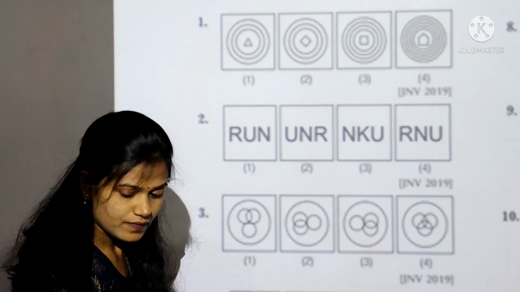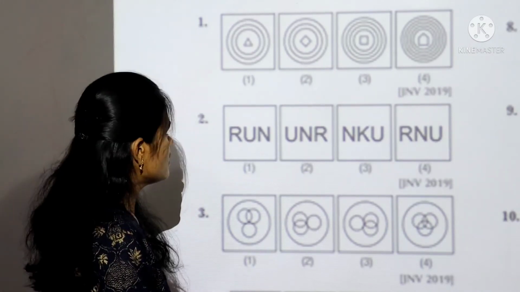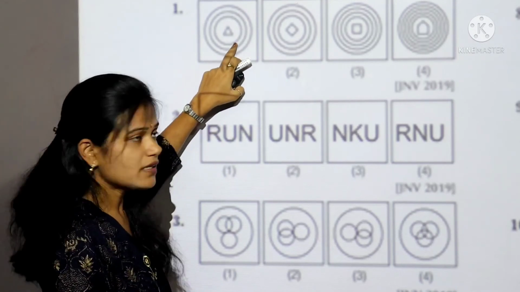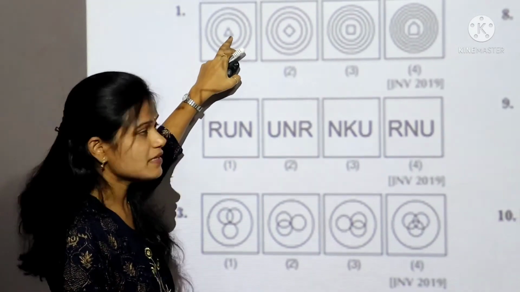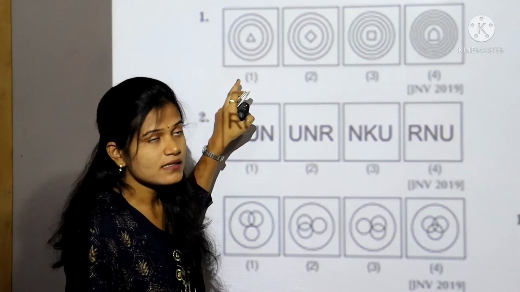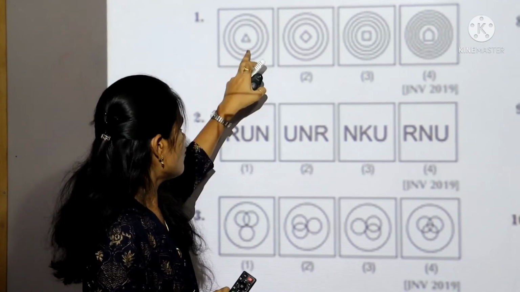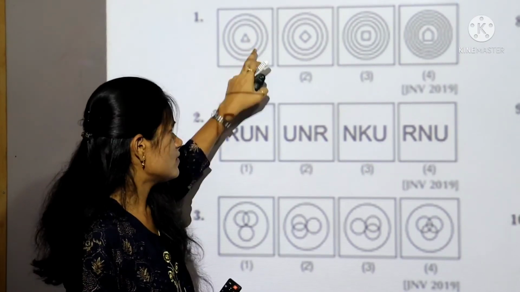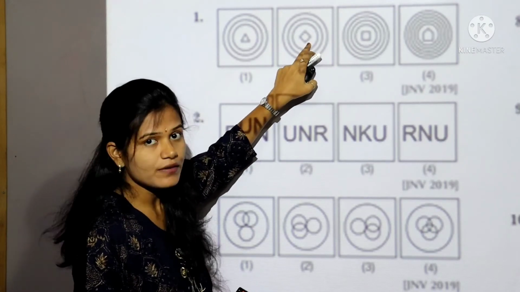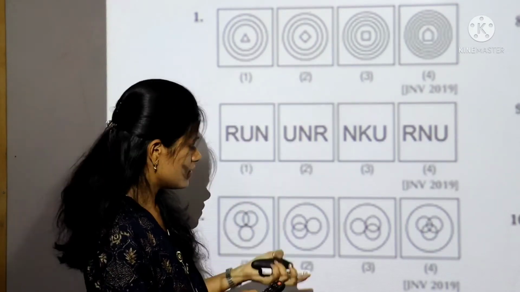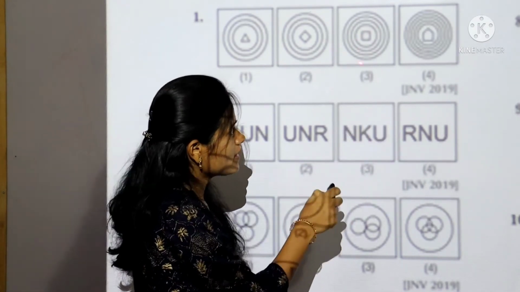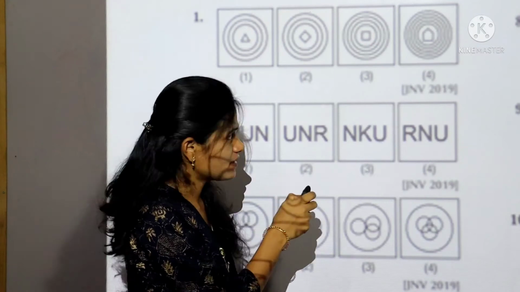See here, in first question, they have given 3 circles and inside triangle, means 3 circles and inside 3 line formation of geometrical figure. In second, 3 circles but inside 4 line geometrical figure. In third box, 4 circles inside 4 line geometrical figure.